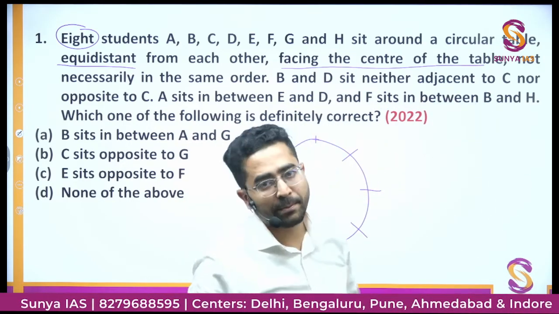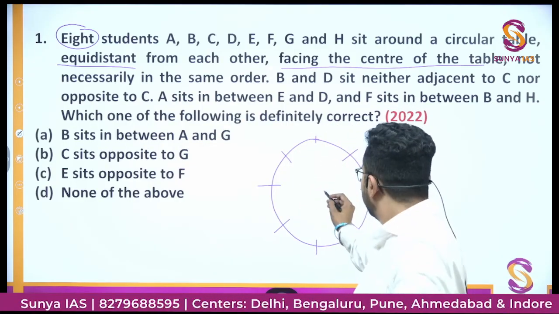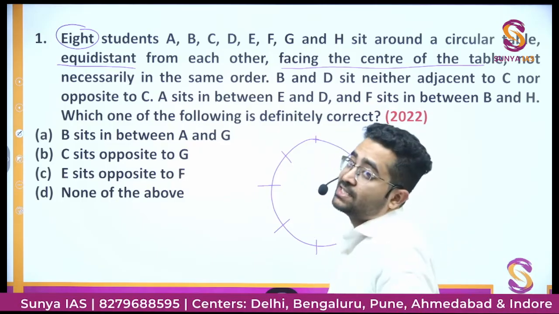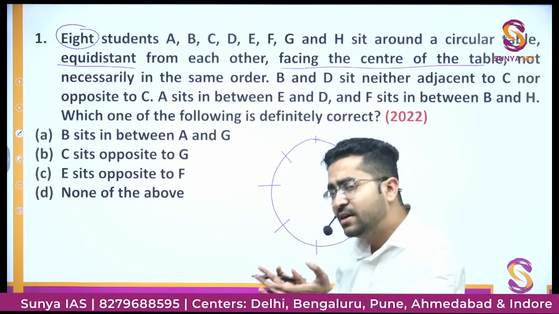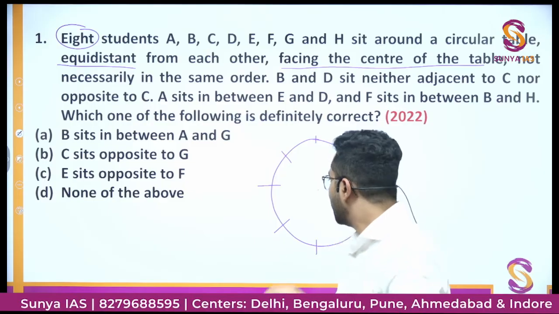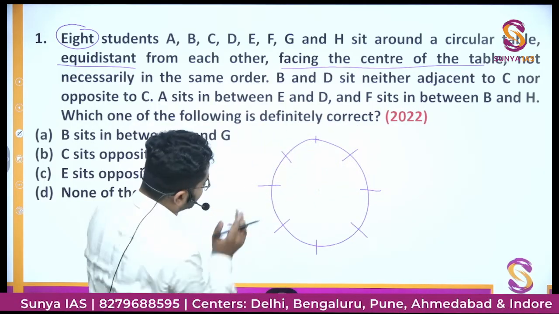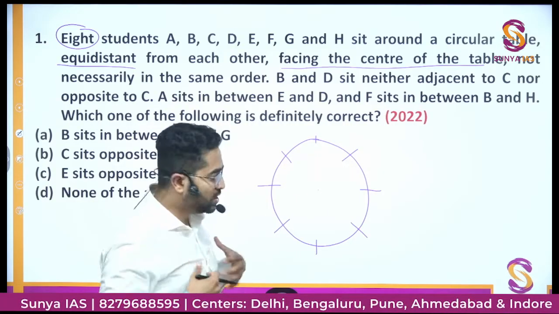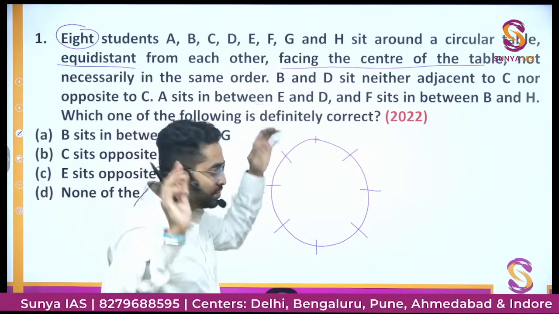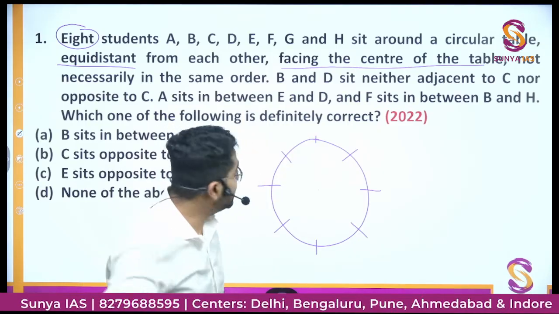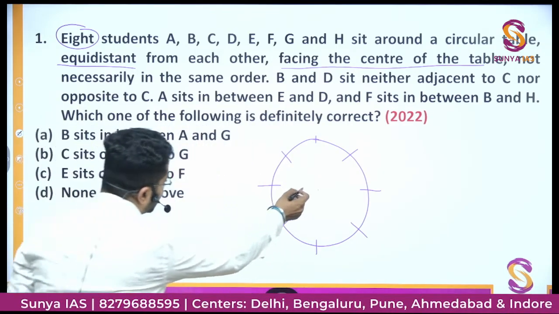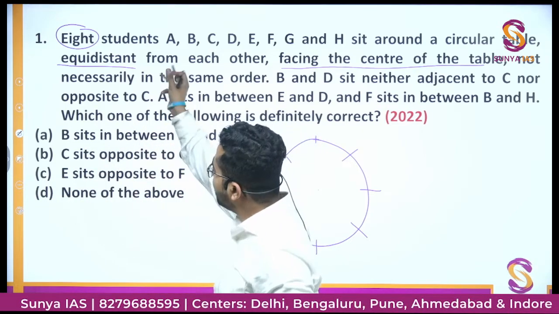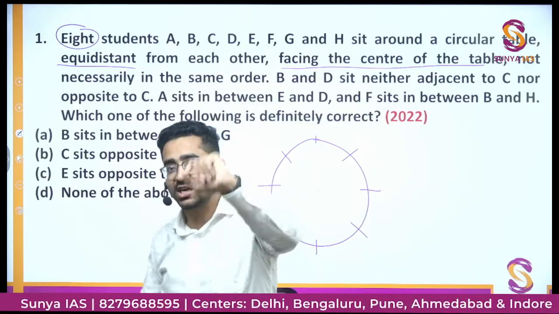You need to remember that if they do not mention that they are facing the center of the table, then you cannot guess the direction. How? If this person is me, I am sitting like this, my face is towards the center, then I know this is my left, this is my right. But if they don't give that I am facing towards the center, I can assume I am facing away from the center, then it would be my right and it would be my left, so the direction would have changed.